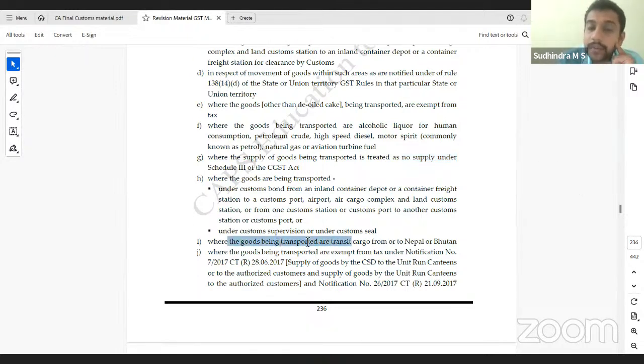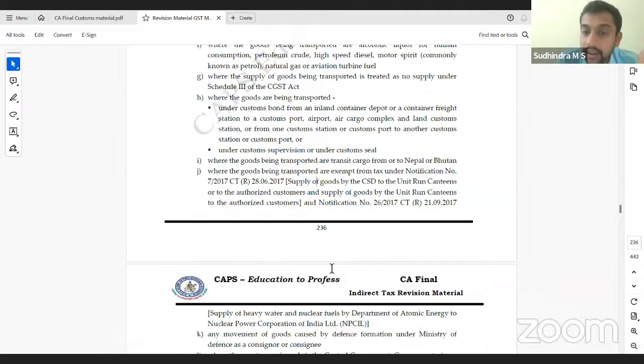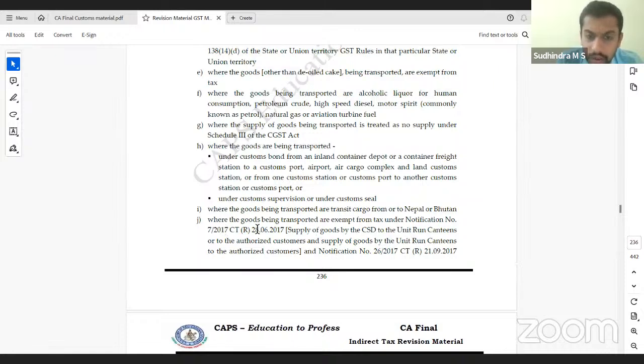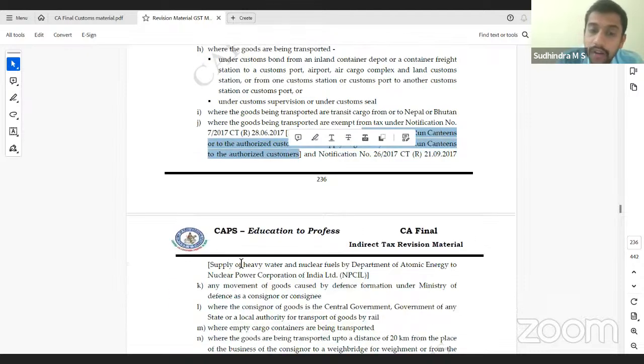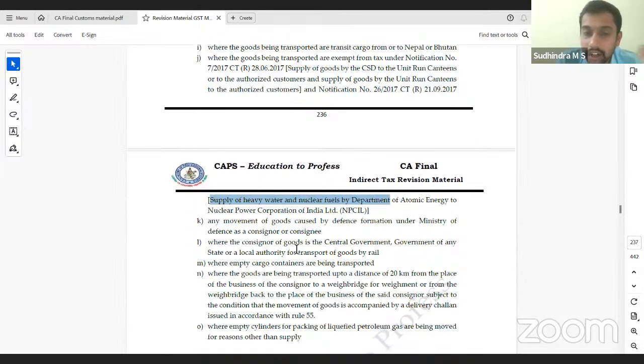Then where goods being transported are transit cargo from or to Nepal or Bhutan, where goods being transported are exempt from tax, as per the wide exemption notification dated 2017, that is supply of goods by CSD to unit run canteens to the authorized customers, or supply of heavy water and nuclear fuels, atomic energy, any movement of goods caused by defense formation. Consigner of goods is central government, local authority for transport of goods by rail.